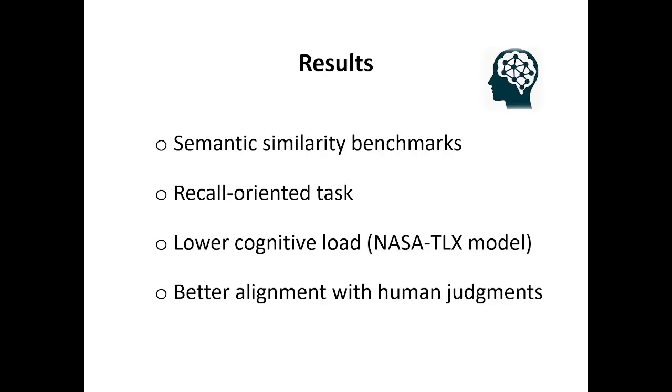Two proof-of-concept simulations were conducted. First, a semantic similarity task applied the proposed cognitive distance function to benchmark datasets WordSim 353 and SimLex 999. Second, a recall-oriented task simulated learning performance under two conditions: a baseline interface and a prototype cognitive interaction layer enriched with semantic cues and visual metaphors. These evaluations suggest that cognitive interaction layers can improve alignment with human similarity judgments and may reduce estimated cognitive load.